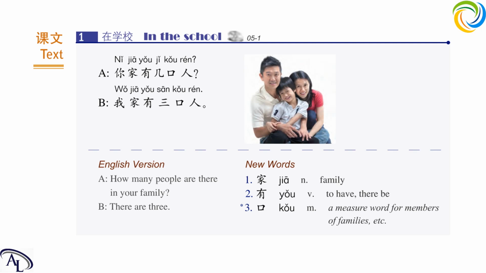And when we put initial Y before it, we will remove this final, okay? We've learned it before. And let's see what this means. It means to have, there be. So if I want to say, I have friend. How to say have friend?